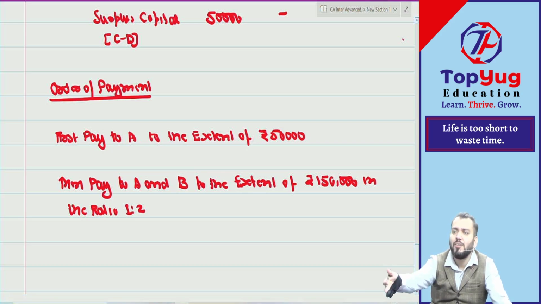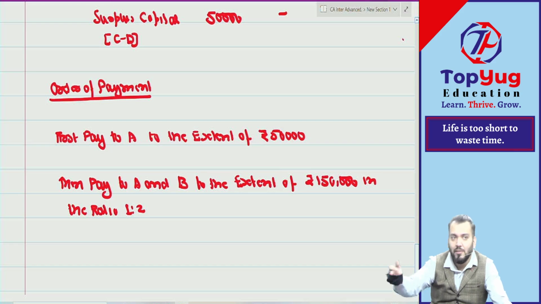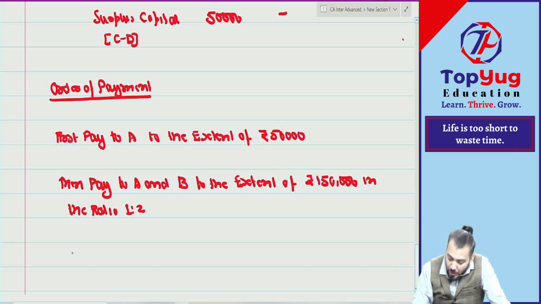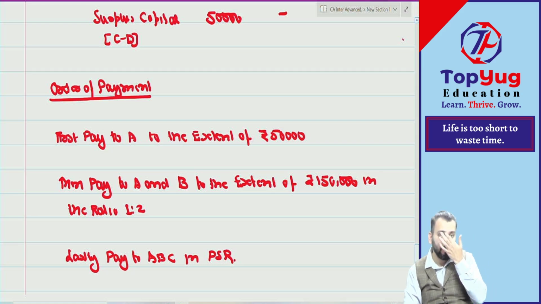be 50 and 1 lakh only. 50 to A, so 50 is already paid. In the next, A is getting only 50. So 1 lakh, 1 lakh. Correct. Now balance, lastly pay to A, B, C in which ratio? In their PSR. Understood.